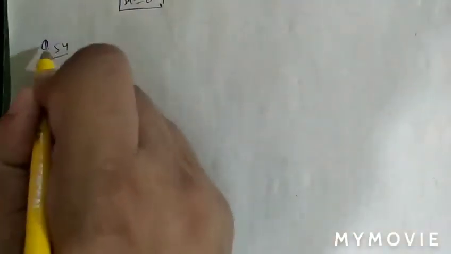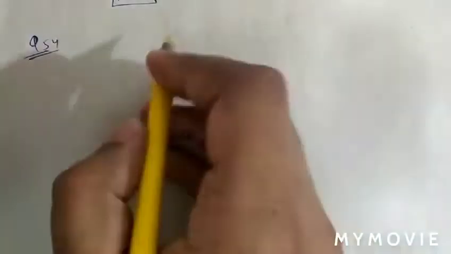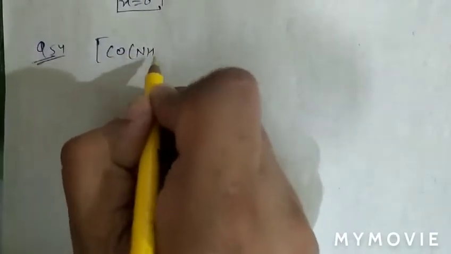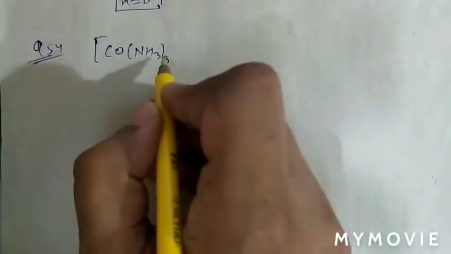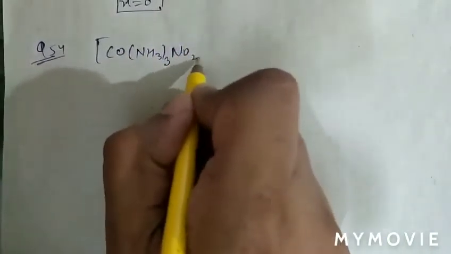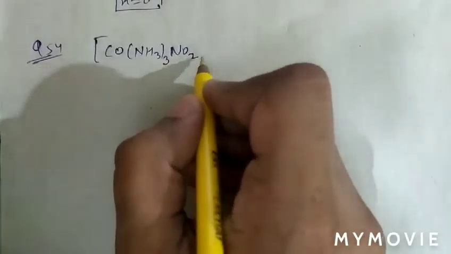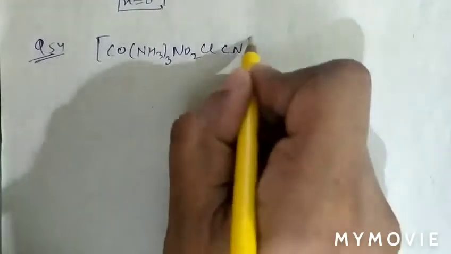See question number 54. IUPAC nomenclature of the compound. The complex given here is Co(NH3)3(NO2)ClCN.